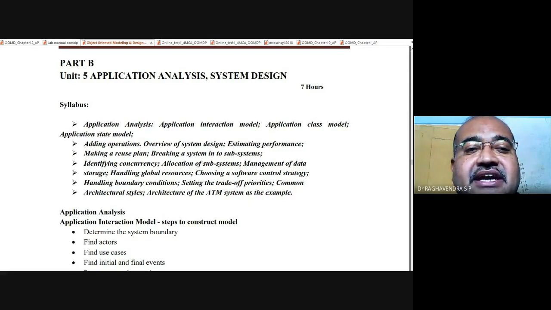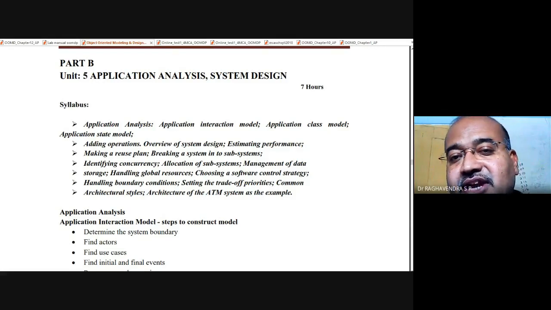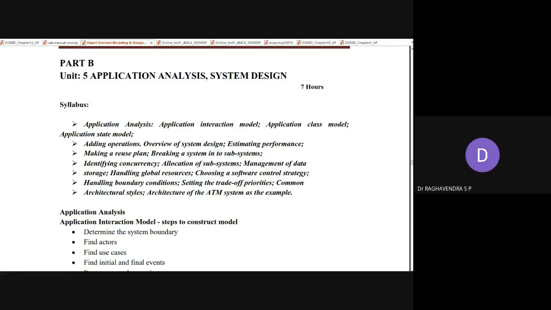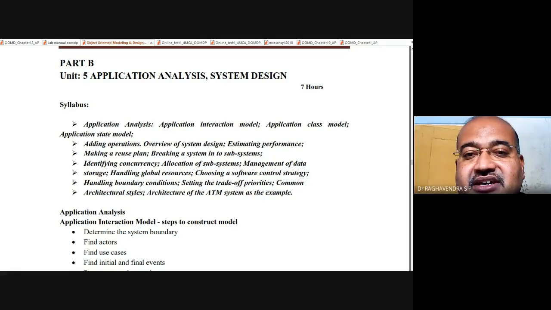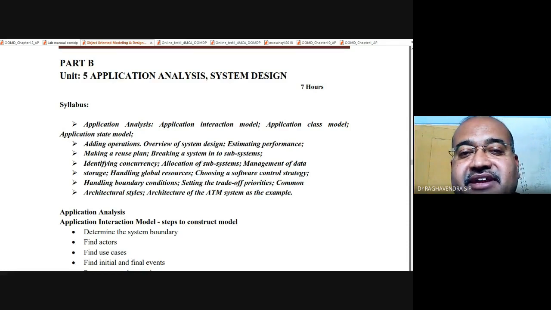Identify any parallel activities like concurrency, and allocation of the subsystems and management of the data. And we have conditions and trade-offs between the priorities, some of the architectures we are going to follow, and particularly the development of the ATM case study. All these things we are going to consider.